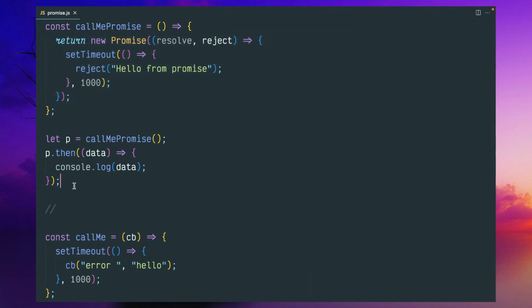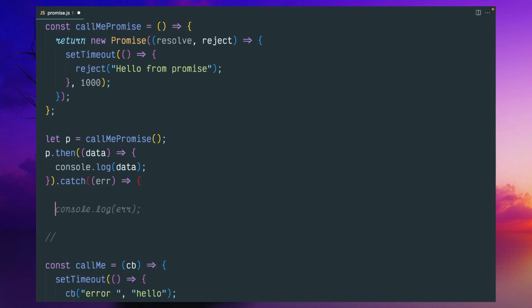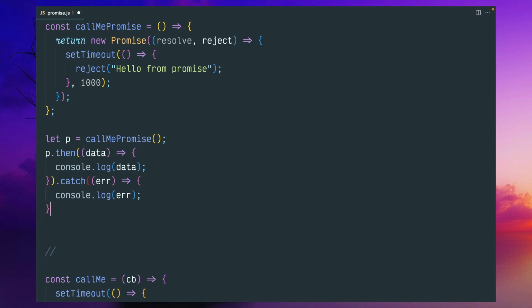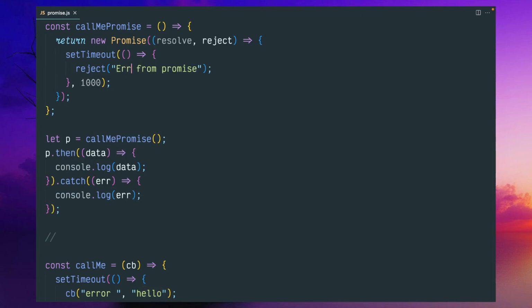So whenever you are dealing with then, you should always implement this catch. Maybe you want to print that message, or do error handling; it differs from application to application, depending upon the use case. But you must implement this catch function. Whenever a reject happens in this promise, this should be executed. Let me try error from promise.